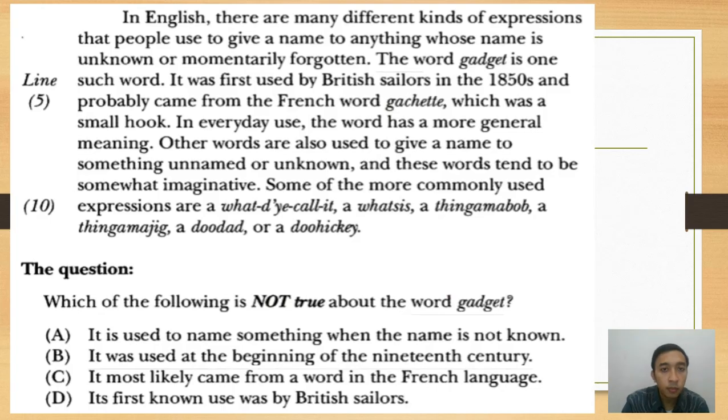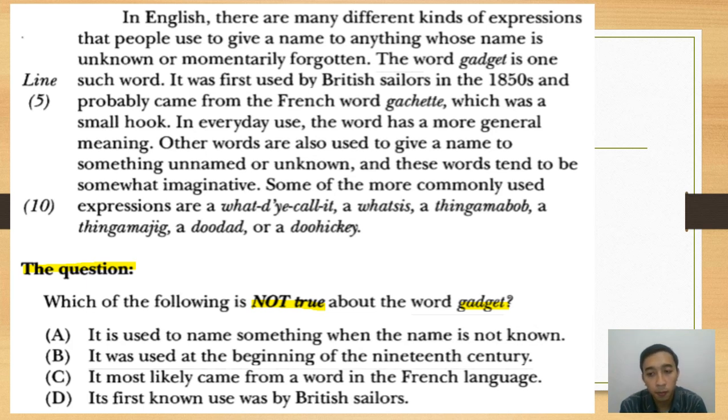Okay? Look at the example, everyone. Then we have to focus on the question. Which of the following is not true about the word gadget? Gadget, okay? We have the keyword here, everyone: gadget.